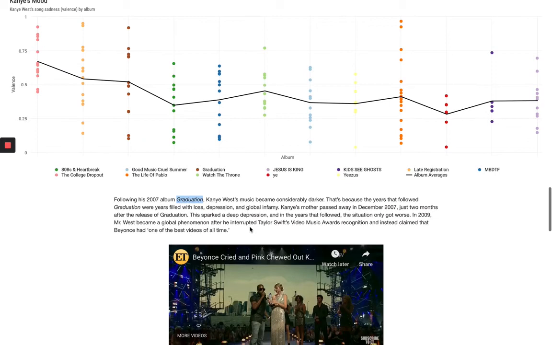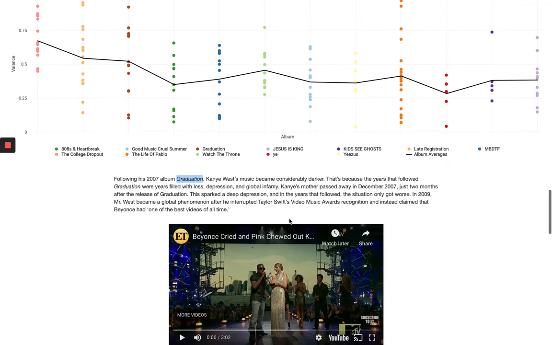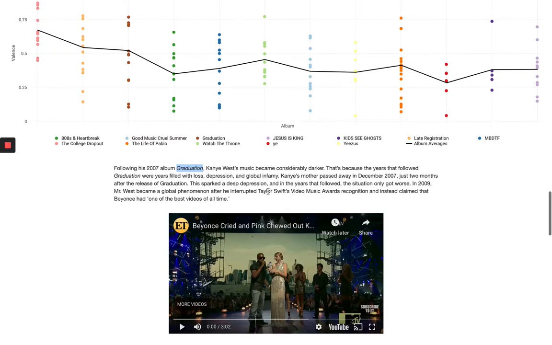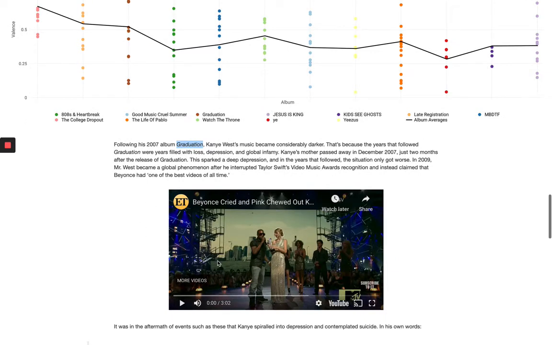That's because these years following Graduation were filled with loss, depression, and, as many of us know, global infamy. Kanye's mother passed away in December 2007, and in the years that followed, the situation continued to get worse and worse, culminating in the 2009 Video Music Awards, when Kanye West interrupted Taylor Swift.